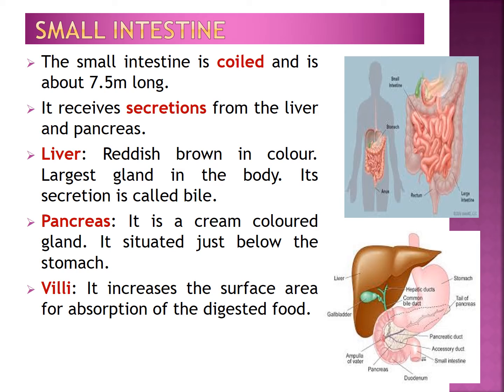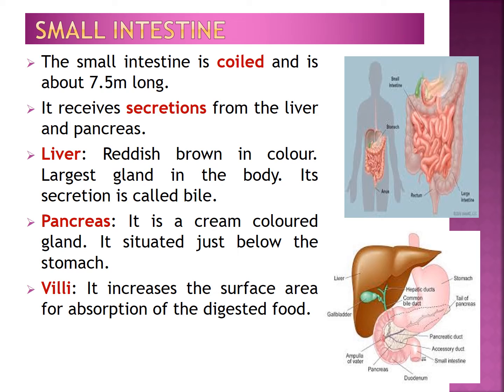Just see the diagram. Where is the liver located and what is the color of the liver? The liver is reddish brown in color and is situated in the upper part of the abdomen on the right side. It is the largest gland in the body. The secretion of the liver is called bile and it is stored in our gallbladder. Bile plays an important role in the digestion of fat.